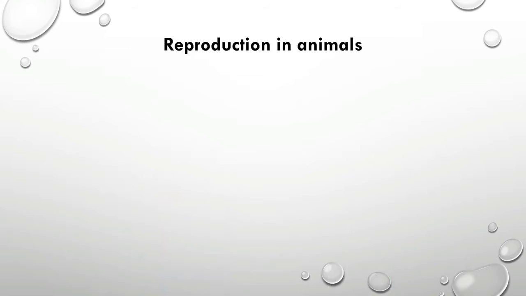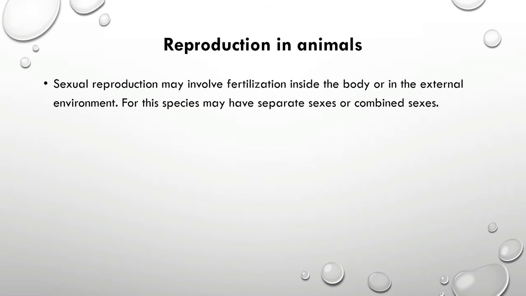Now let's see how reproduction occurs in animals. Here also you can observe the two main types, sexual reproduction and asexual reproduction. If you consider sexual reproduction, it occurs in two main ways. The first type is internal fertilization, where fertilization occurs inside the body of the female organism, and the other type is external fertilization, where fertilization occurs in the external environment.